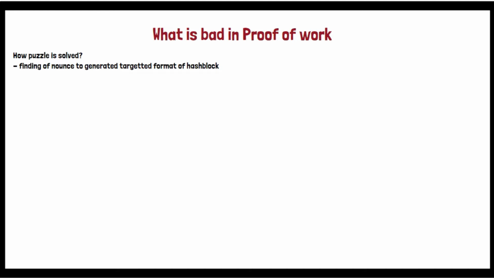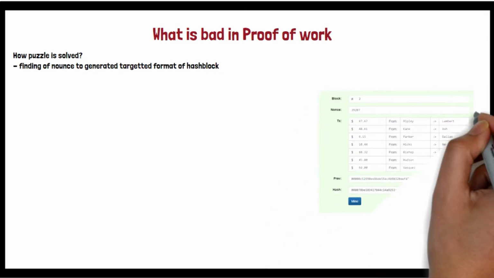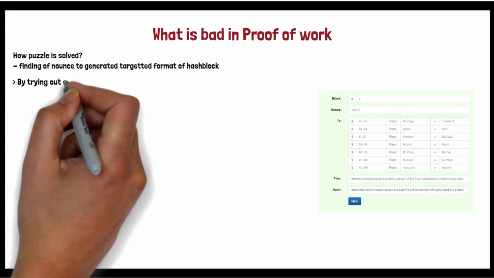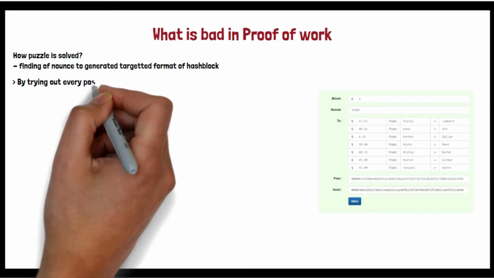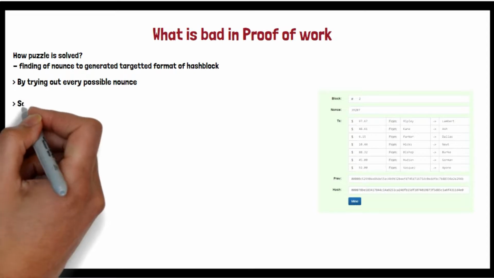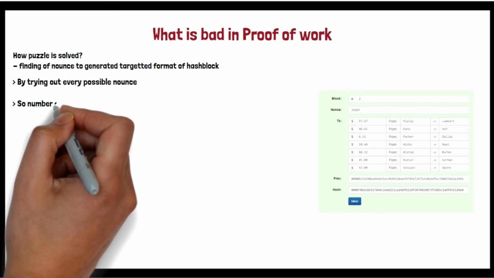Now miner 1 was trying all the variations of the nonce such that he comes to the target. Miner 2 was also doing it, miner 3 was also doing it. So here one thing is, everyone was trying every possible hash value from the beginning so that they can come to a targeted value.